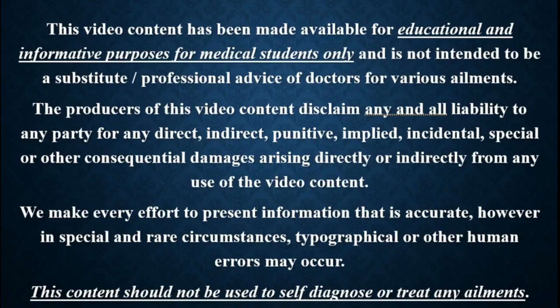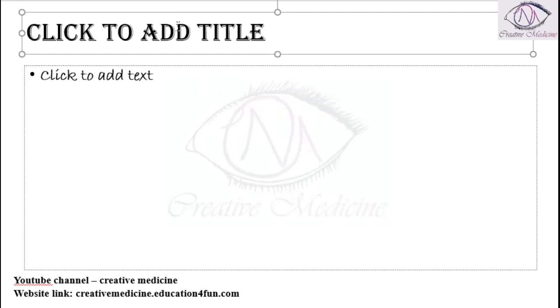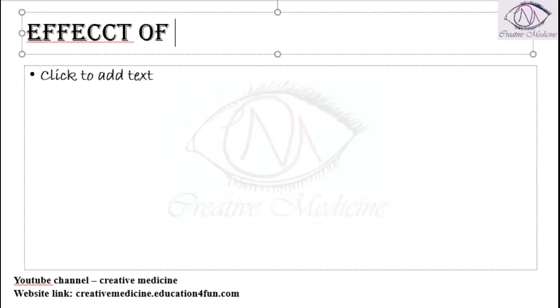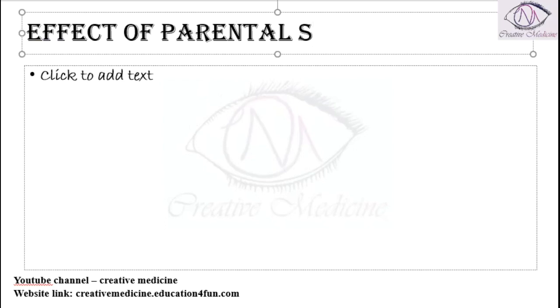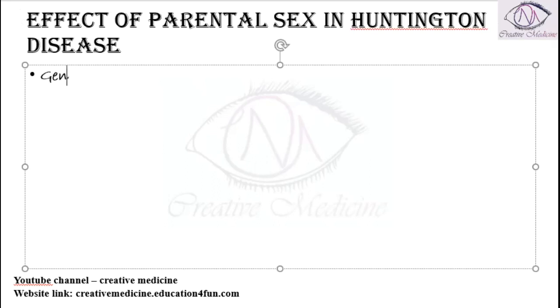In this lecture, we will learn about the effect of parental sex in Huntington's disease. What is the effect of parental sex in Huntington's disease? So if you see genes inherited, there are genes which are inherited from the father and there are genes which are inherited from the mother. So first, genes which are inherited from the father.